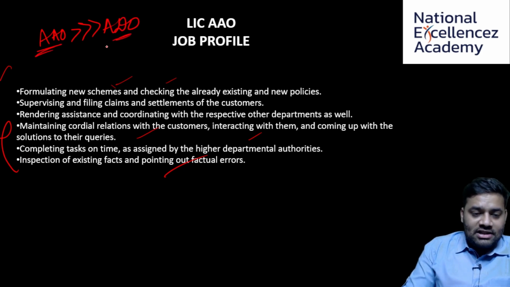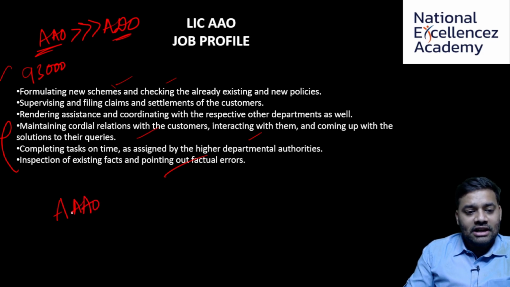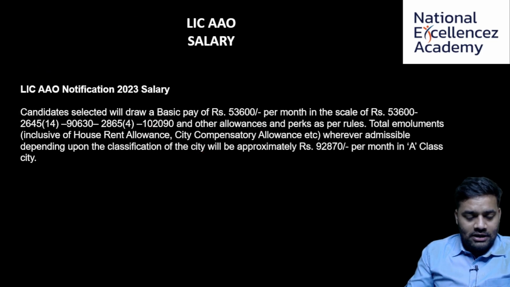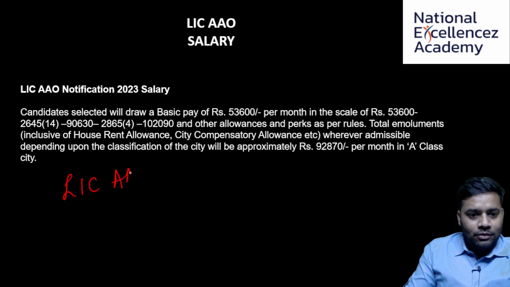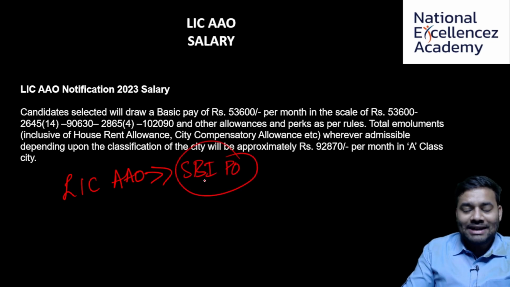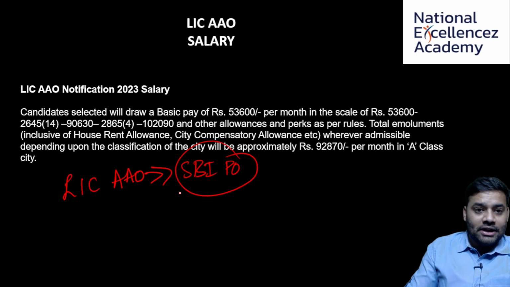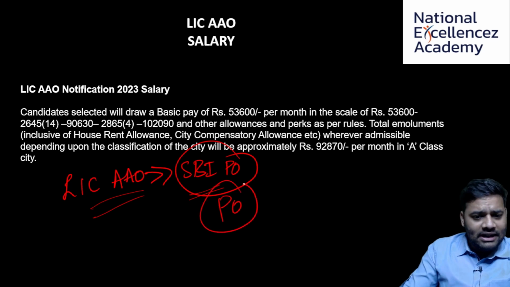Here ADO is a sales job, and AAO gets somewhere close to 93,000. The salary of AAO, that is assistant administrative officer, and also the perks, LIC AAO is much better, and also the perks, the lifestyle, the work-life balance is much better than SBI PO, because you know the banking sector is under intense pressure compared to the insurance sector. So LIC AAO is much better than SBI PO or PO from any other bank.